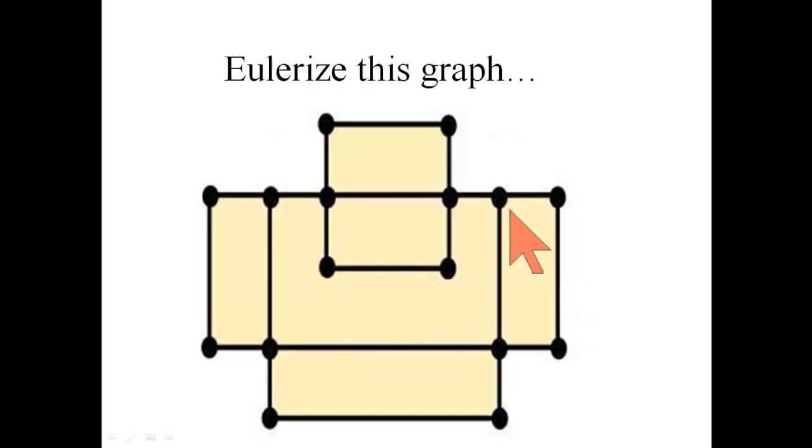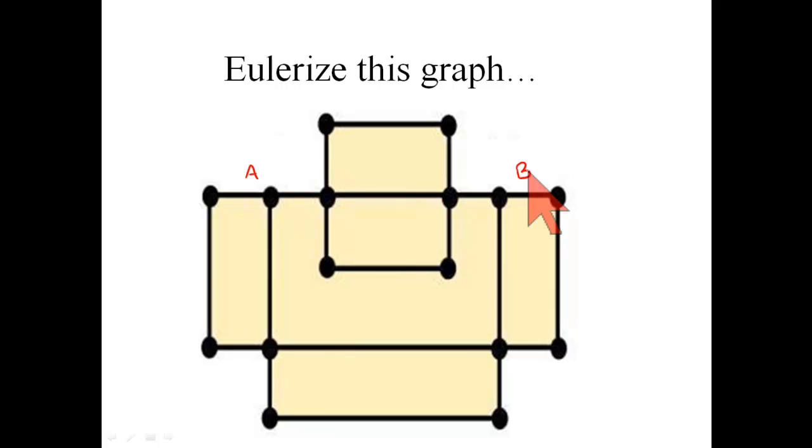Let's look at another example. Suppose the directions are to Eulerize this graph. So remember, first step was find vertices of odd valence. And it takes a little looking, but eventually you'll be able to identify that vertices here, say at A and at B, have valence 3, and that those are the only two vertices of odd valence. So now we know we're going to have to duplicate some edges until vertices A and B have even valence.